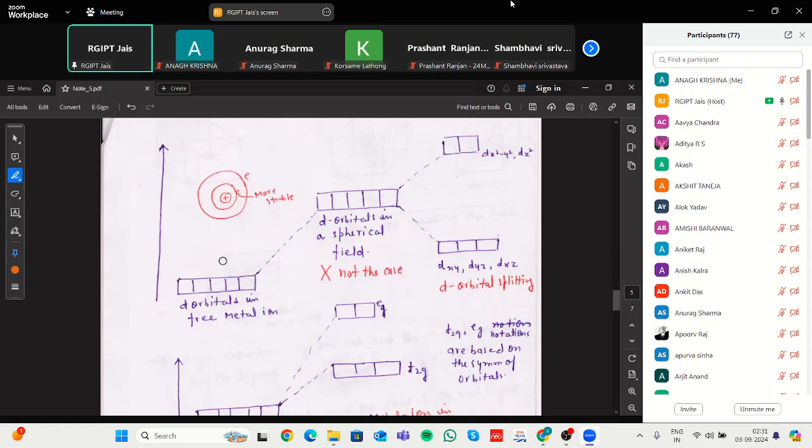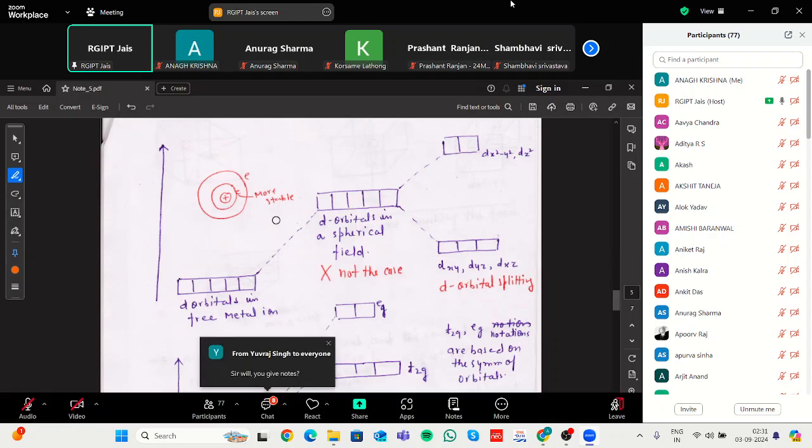In the case of CFT, for an octahedral complex, there are two sets of orbitals: one is t2g and the second is eg. Because dxy, dyz, dxz have the same symmetry, they are known as t2g.